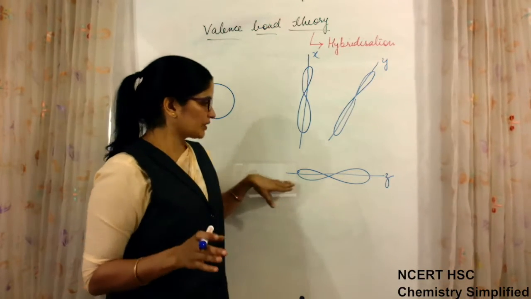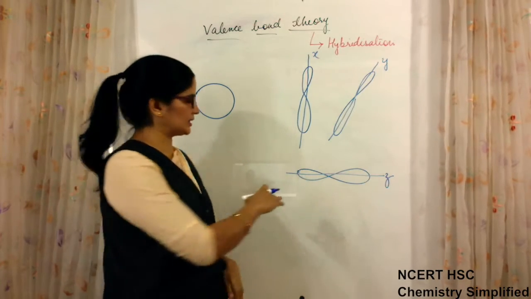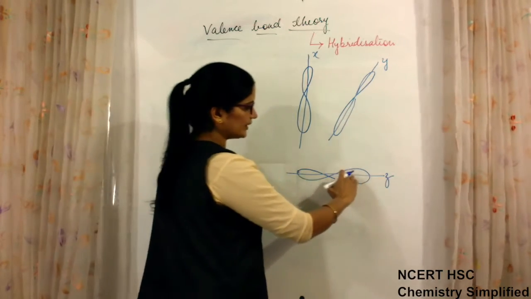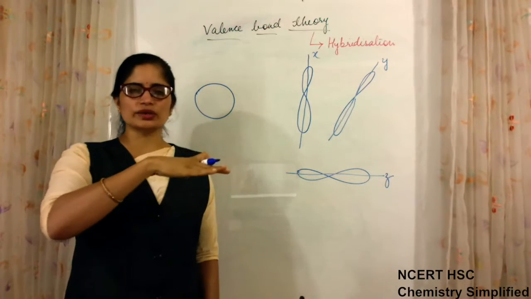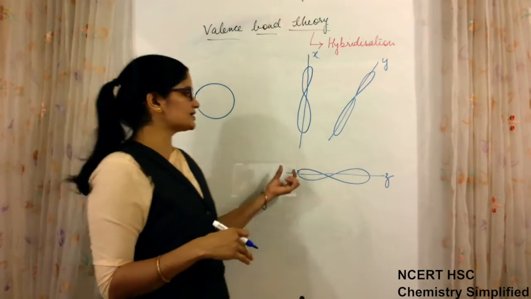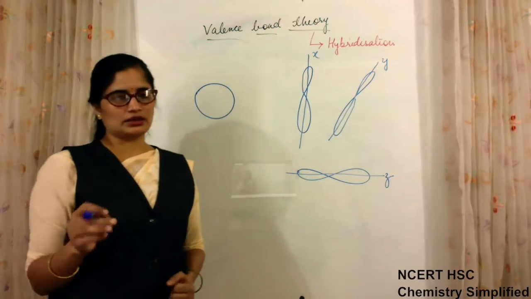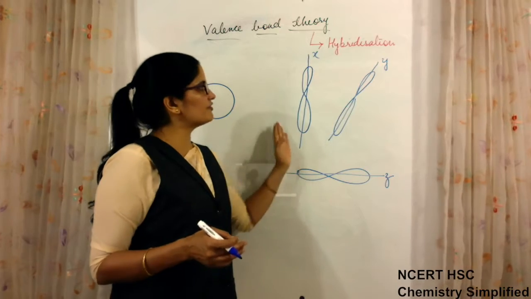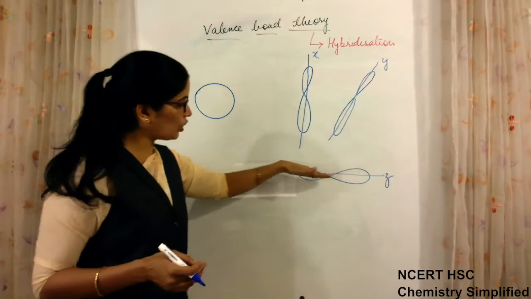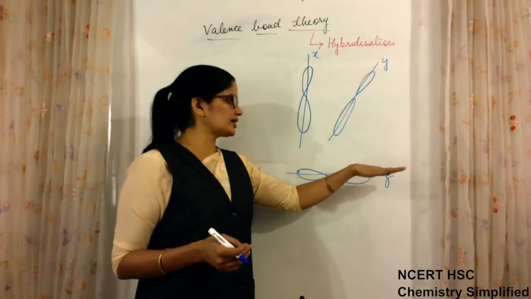Now generally this p orbital which is along the internuclear axis, that means the orbital which is horizontal, is by convention considered as z, because this orbital is different from the other two, as it is along the internuclear axis.